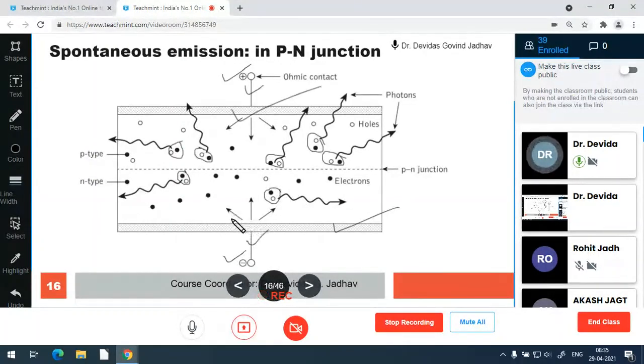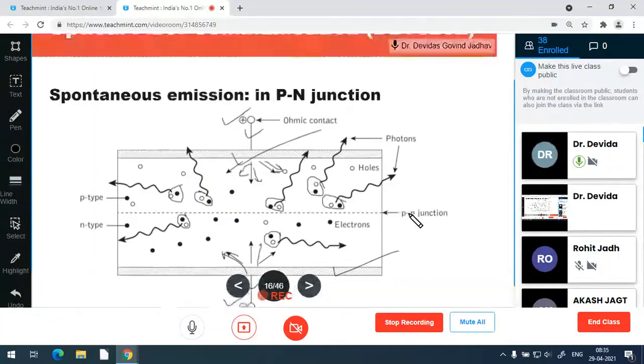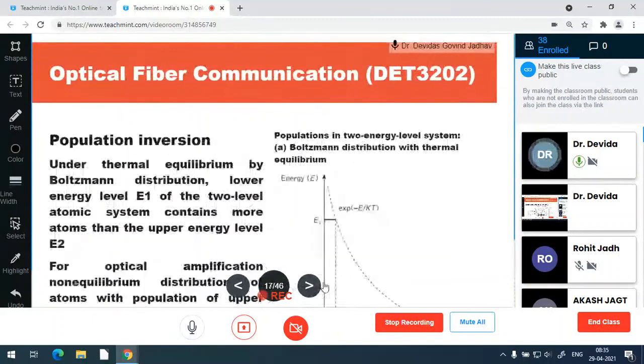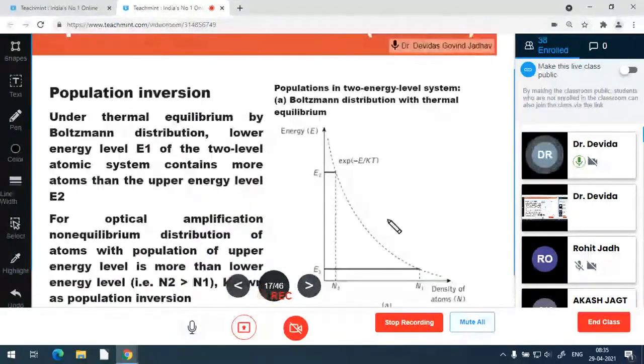So these arrows show the battery is supplying the electrons, or this shows the battery is supplying the positive charges. Okay. So these recombinations give a monochromatic but incoherent optical output. So for laser application, the mechanism of population inversion is required.